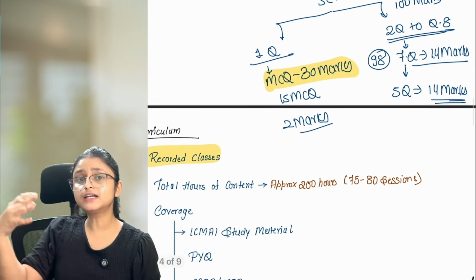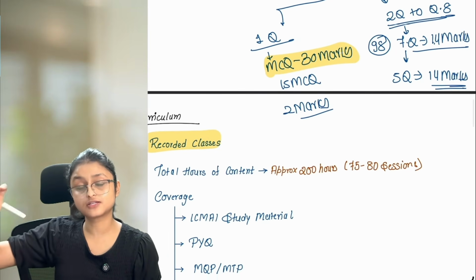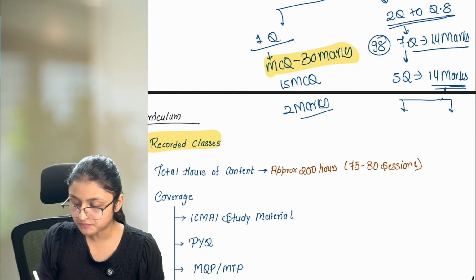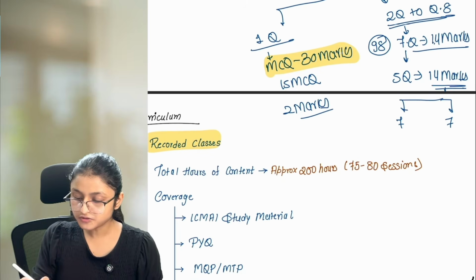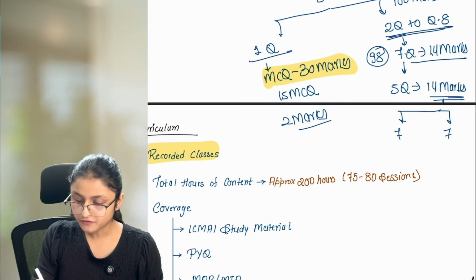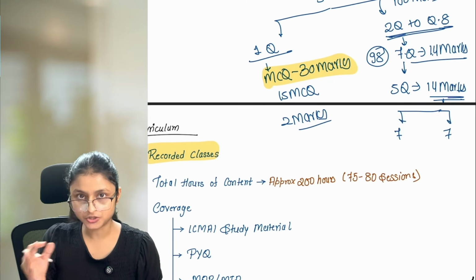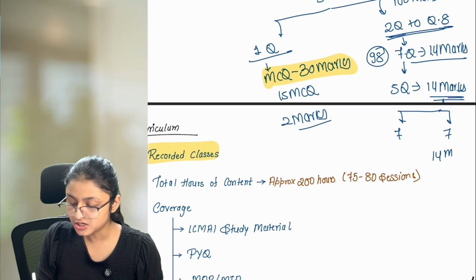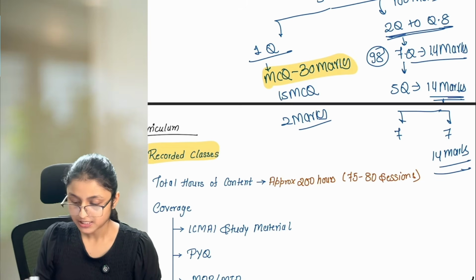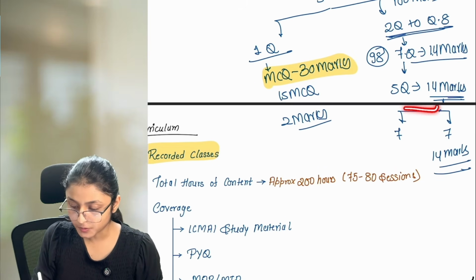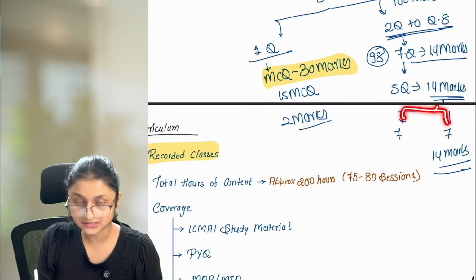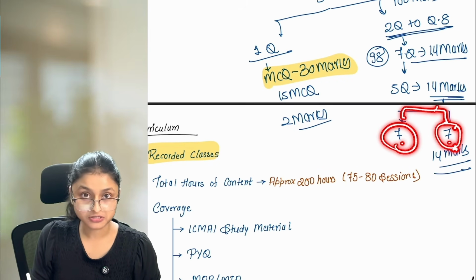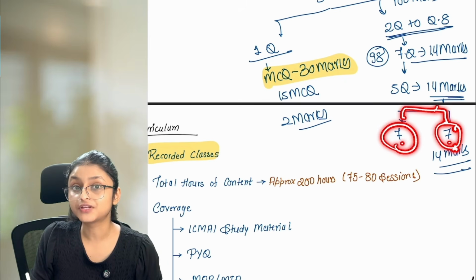But it is not necessary that the institute is going to ask you a full-fledged question of 14 marks only. Answer is no. They can subdivide these 14 marks into 2 different parts of 7 marks each. Most of the questions out of this 2 to 8, you will find that the questions are subdivided into 7-mark parts each. There will be 1 or 2 questions only, which are full-fledged 14 marks questions. Okay? Now, you need to understand that even if the question is subdivided into 2 parts, it is not necessary that both the parts are going to be from 1 chapter only. They can be from different chapters. Hence, it is very important for you to cover everything properly.